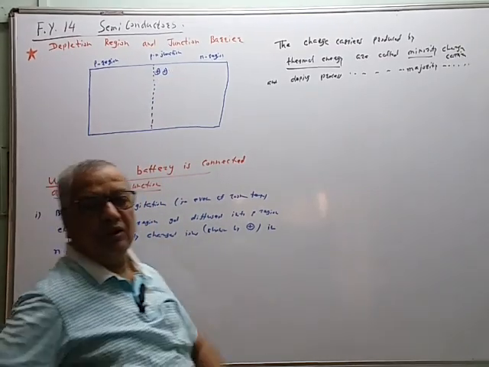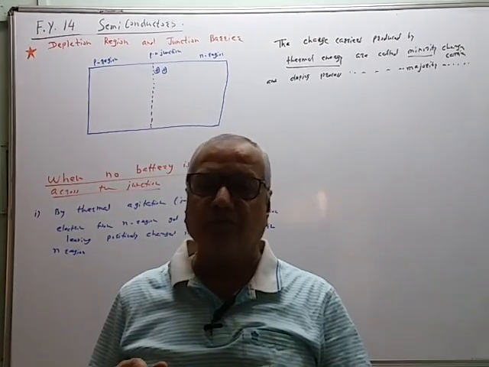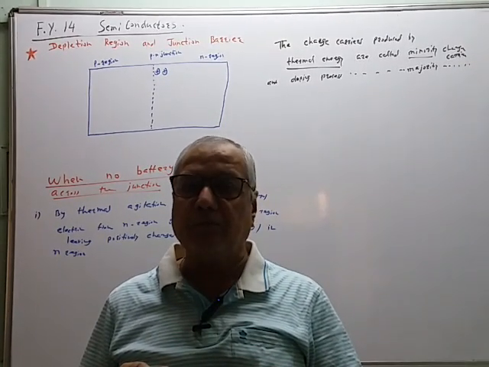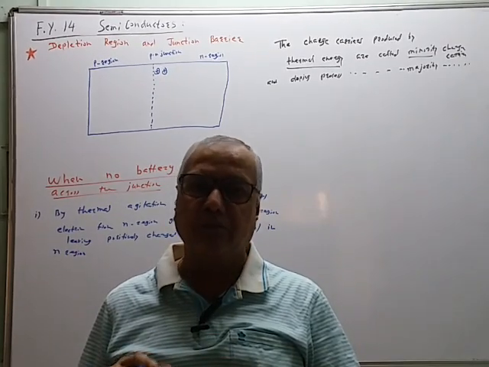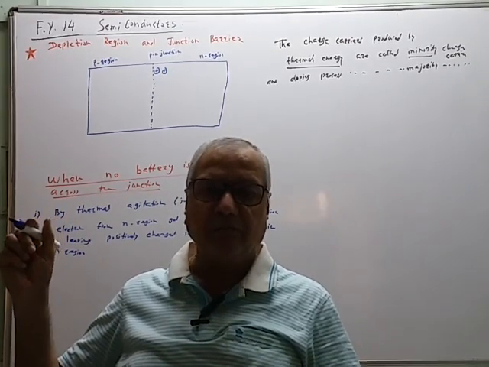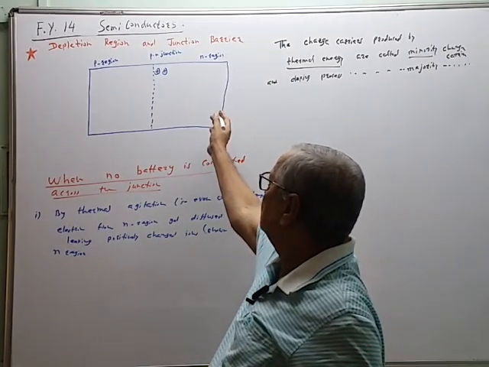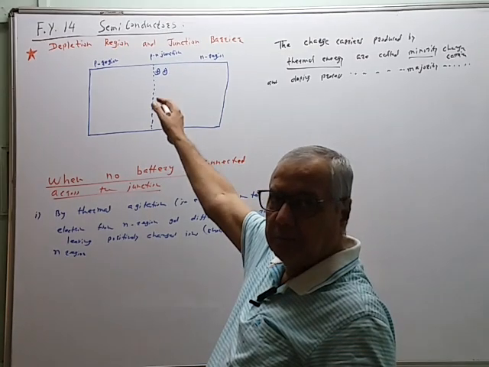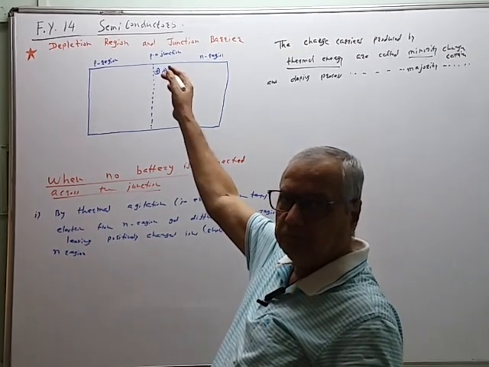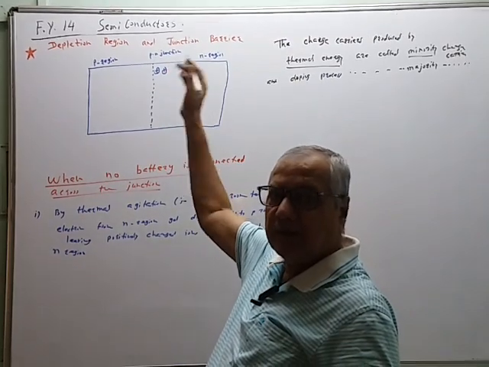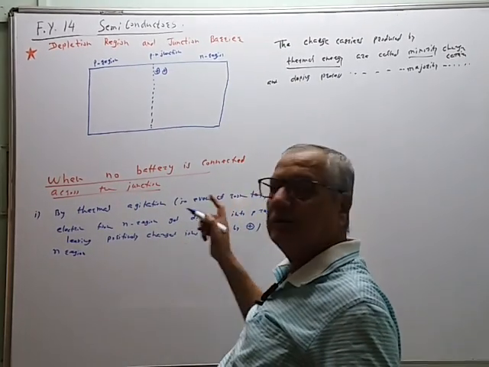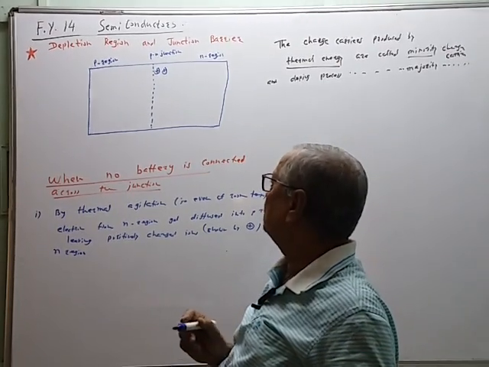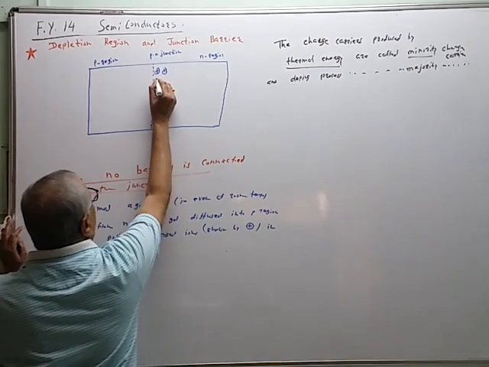Actually, what is this process? When sodium donates one valence electron to chlorine, the remaining sodium atom is Na plus, a positively charged sodium ion. Same thing is here. When one electron gets diffused from the N region to the P region, the remaining atom, may be of germanium or of an impurity atom, behaves like a positively charged ion, and it is shown by this circle. Inside the circle there is a positively charged particle. So these types of positively charged ions are left.